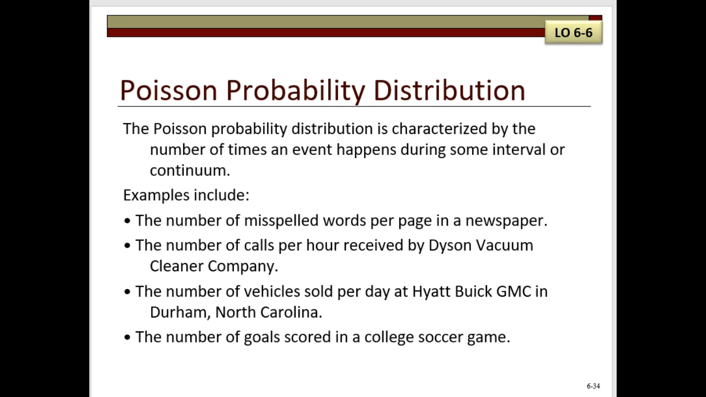Here are some examples of variables that may follow the Poisson distribution: the number of misspelled words per page in a newspaper, the number of calls per hour received by Dyson Vacuum Cleaner Company, the number of vehicles sold per day at Hyatt Buick GMC in Durham, North Carolina, and the number of goals scored in a college soccer game.